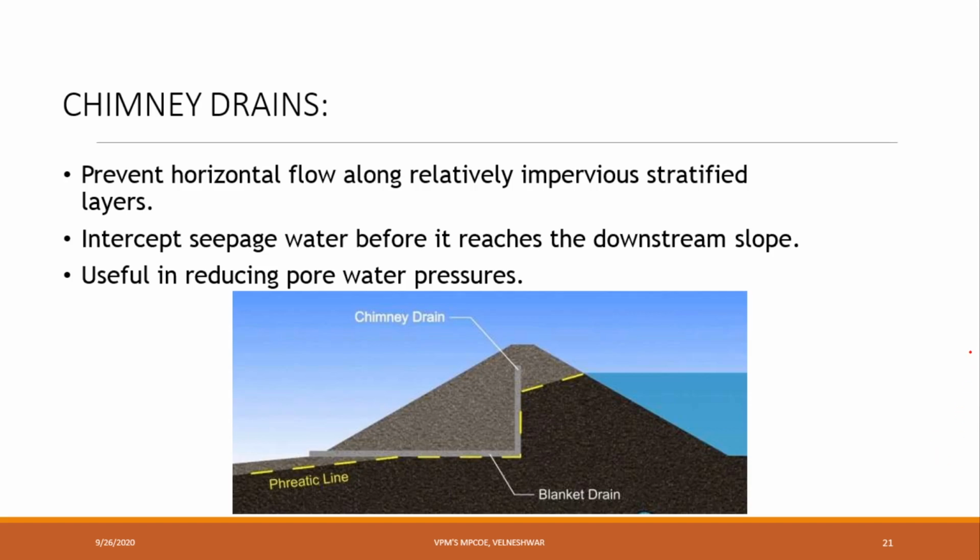This is a chimney, we can say. It intercepts horizontal flow and relieves the seepage water before it reaches the downstream, useful in reducing pore water pressure. What will happen again, due to this chimney, the excess water, however much there is, will go to this chimney and it will go to the outside of the dam. And downward, this will provide some blanket drain. Okay, blanket drain is nothing but a drainage system.